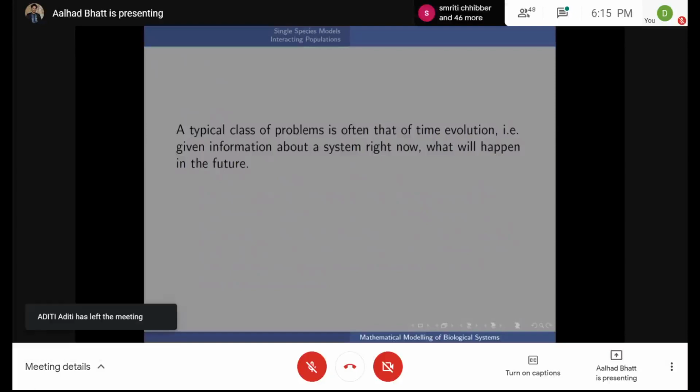So the top type of models I'll be focusing on involve time evolution. As I mentioned in the abstract, you have details about the system in its current state, and you want to find out what will happen after a time. In physics, this is something we encounter all the time, but even in biology, I think at least COVID-19 has made it obvious that this is an important thing. Like, if there are only 3 people infected right now, what will happen after some time t? Or if there is a population that only has a few members, what will happen after some other time? And what will happen if you now make some changes to that thing?